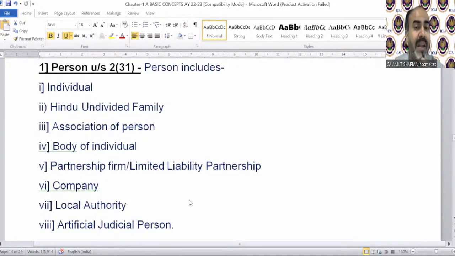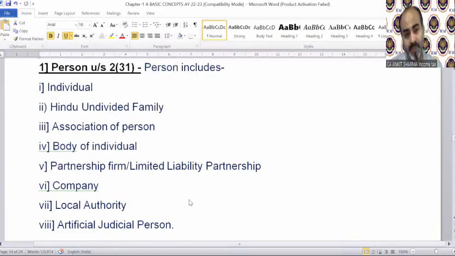Okay. So you might need to understand now what is the meaning of person. These 8 categories are: individual, Hindu undivided family, association of persons, body of individuals, partnership firm, LLP, company, local authority, and artificial juridical person. So if you or anyone else does not fall in any of these categories, then he or she will not be considered a person under income tax. And the implication of that is you need not pay any tax.